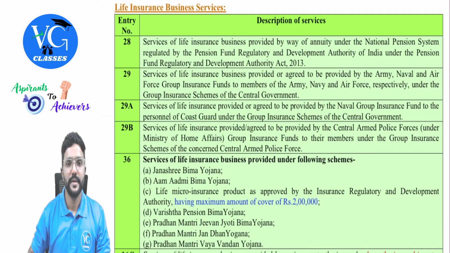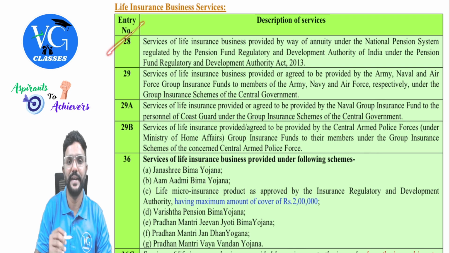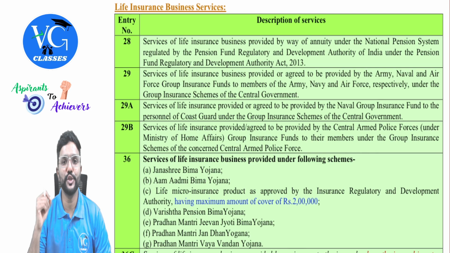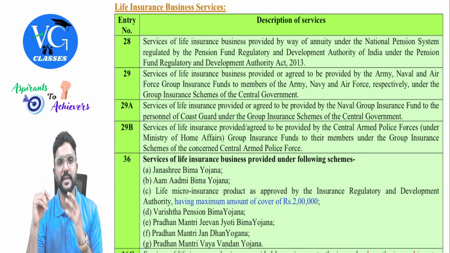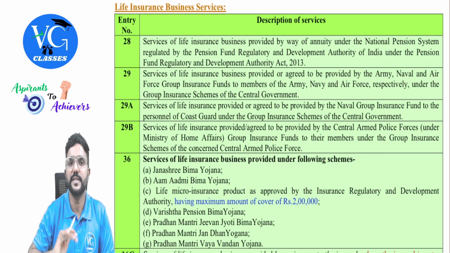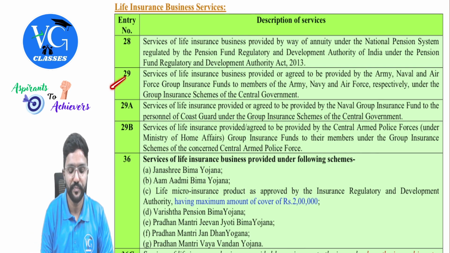Okay. Next, life insurance business services. A number of services are covered here. Entry 28. Services of life insurance business provided by way of annuity under the National Pension System regulated by the Pension Fund Regulatory and Development Authority of India under the Pension Fund Regulatory and Development Authority Act 2013. Guys, under the scheme, once a person retires, the fund would be paying a pension, that is a fixed amount, till his death. Okay, sir, so such services are exempt? Yes, such services provided by the insurance company are exempt from GST.